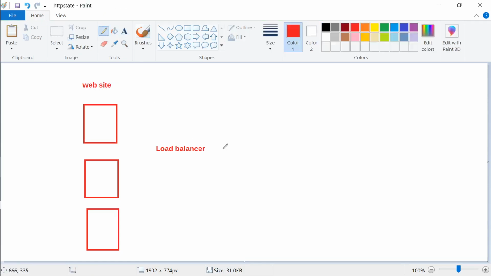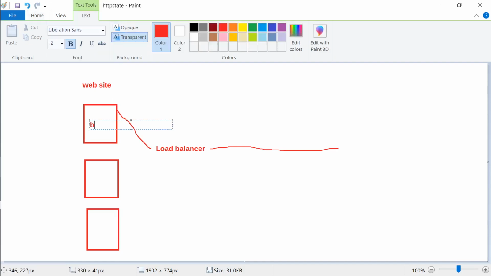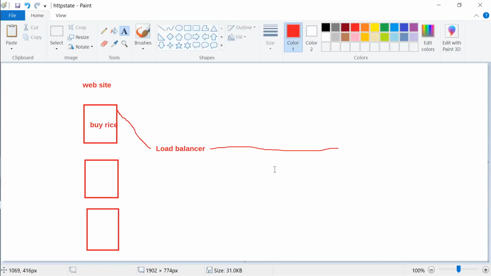So the first time the load balancer comes, somebody said that I want to buy rice, so rice will go over here. So this fellow will say buy rice, and he will respond back buy rice. Second time when the request comes, it is quite possible that sugar has been bought.